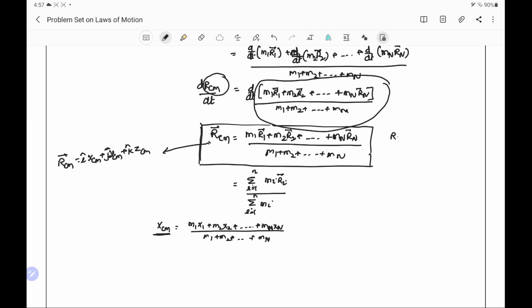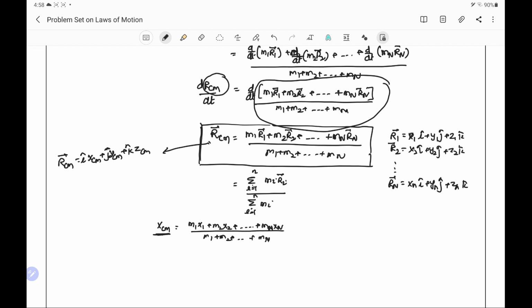Similarly, individual vectors also have their components along the x, y and z axis. For example, R1 has components x1 i plus y1 j plus z1 k. R2 will have the components along the x, y, z axis as x2 i plus y2 j plus z2 k, and so on to Rn, which will have xn i plus yn j plus zn k.